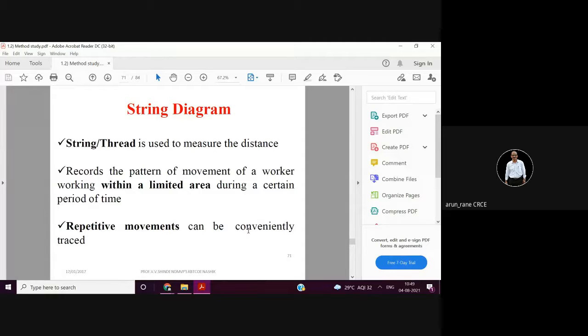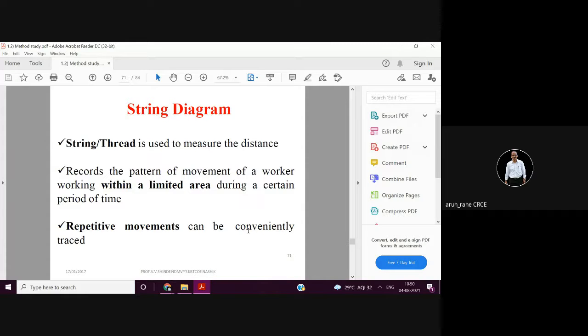So string or thread is used. String, matlab dhaga, is used to measure the distance, and the advantage of string is that it can be even, suppose if there is movement across a semicircle, a round movement, if it is not straight, then string can take that shape, whereas it becomes difficult to measure by tape.